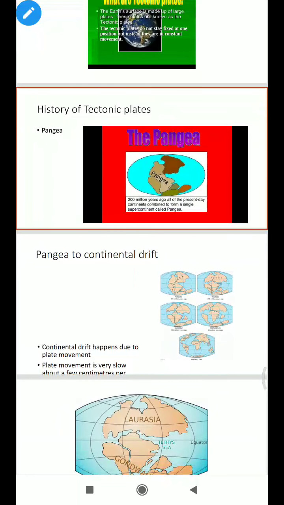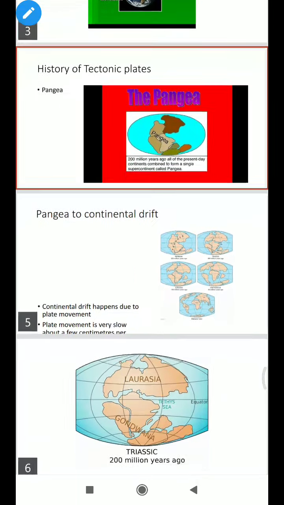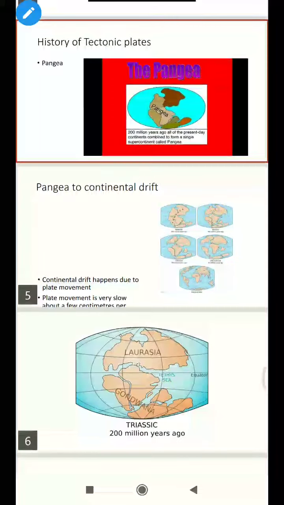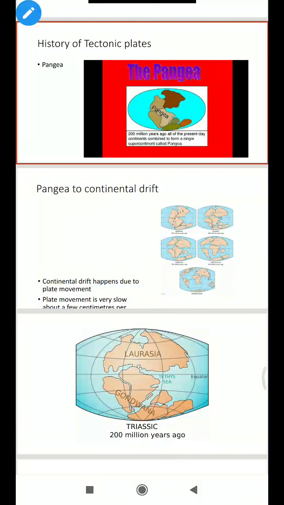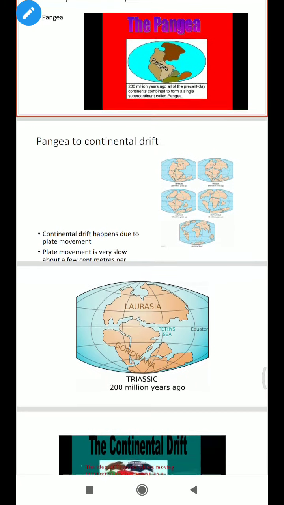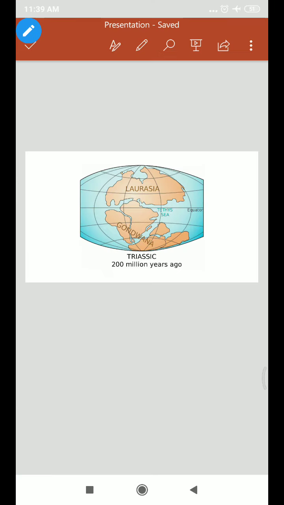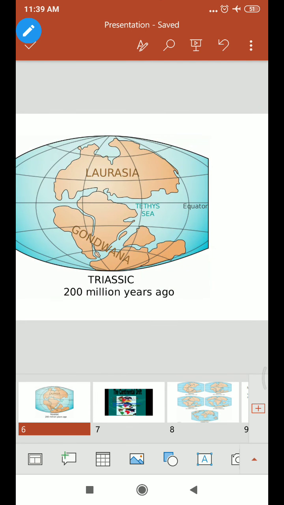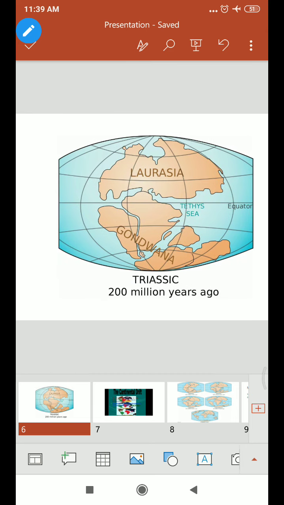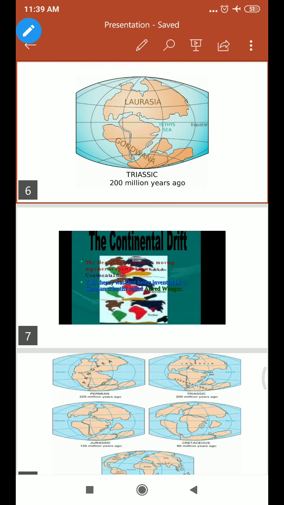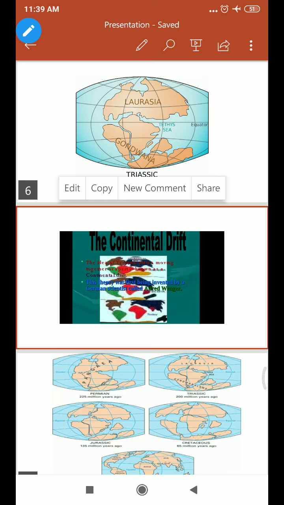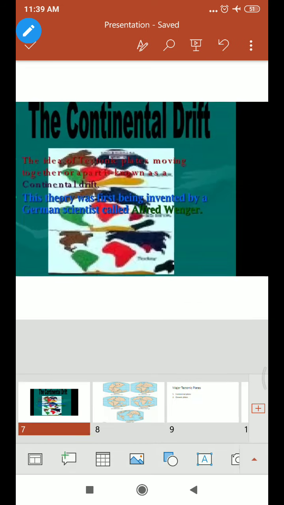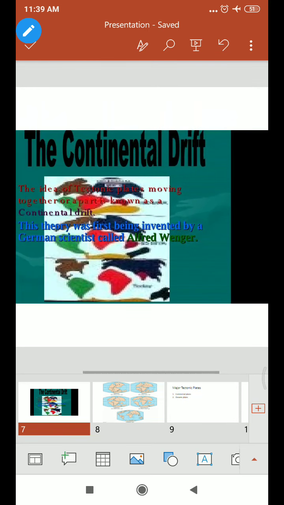After some time, about 25 million years later, this supercontinent divided into two parts, Eurasia and Gondwanaland, because of the formation of a depression which created the Tethys Sea. After that, these two parts again drifted into the seven continents found in the present day.